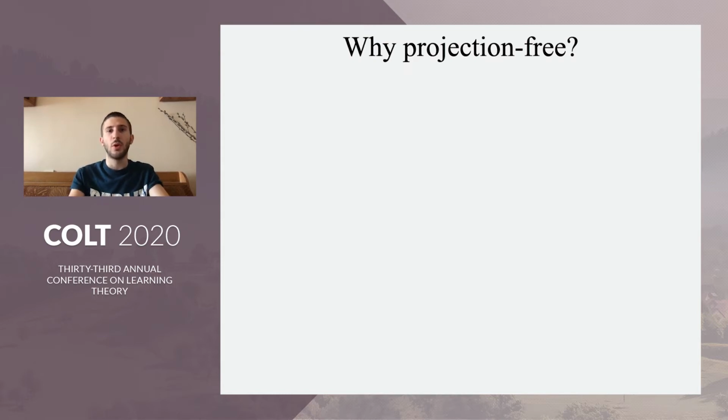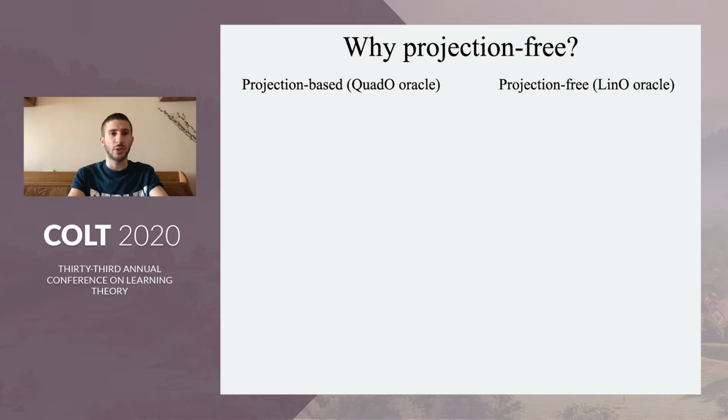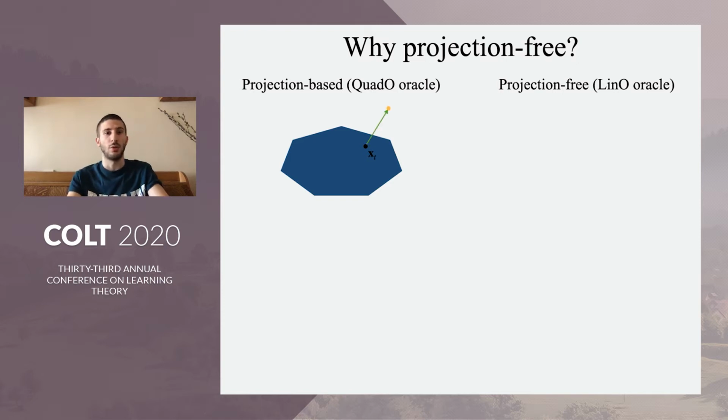We're moving on to the second part of the title, projection-free. We want to motivate why we're looking at projection-free methods. To do that, we'll contrast with projection-based methods. Projection-based methods basically allow for the possibility that one could move outside of the constraint set in constrained optimization, and then one needs to project back to the constraint set and use this projected point as the next point of the learning.